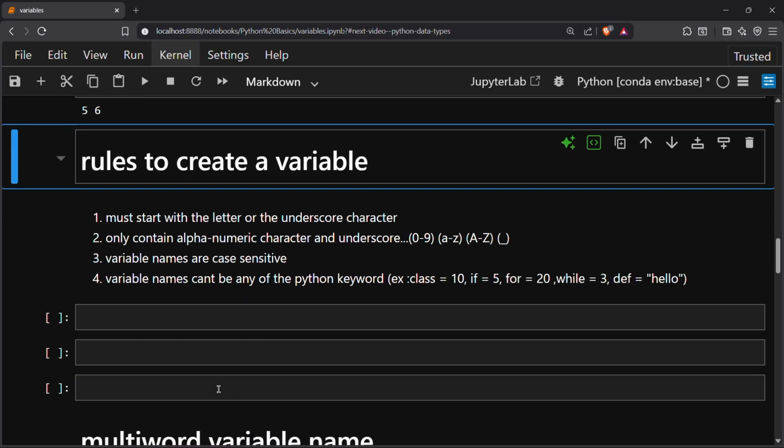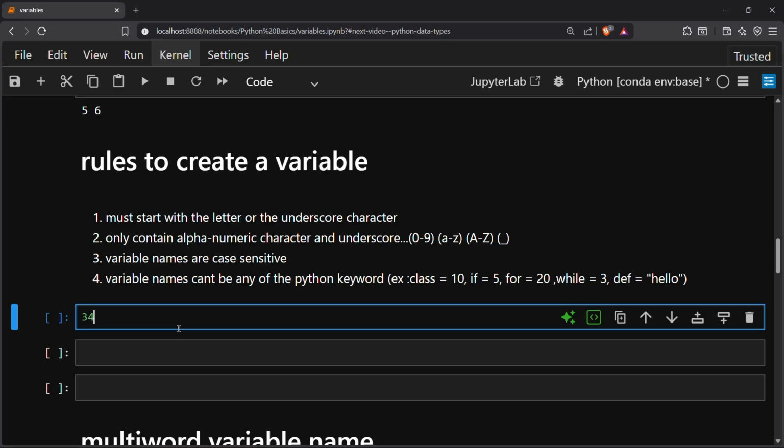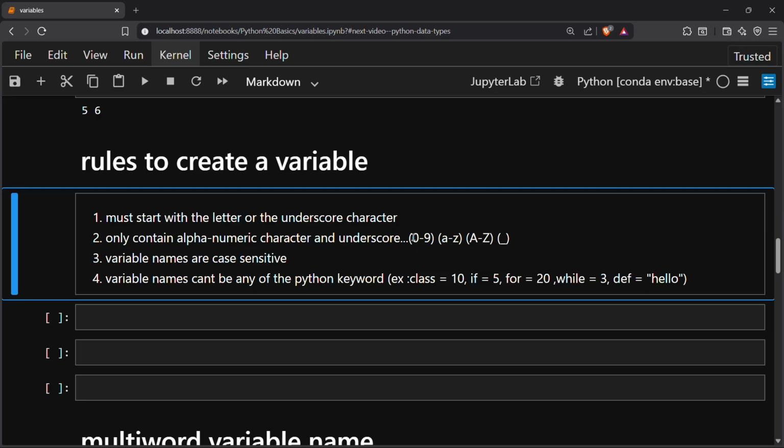So there are some rules to create a variable. It must start with a letter or underscore character. We can't start with numbers, and it can only contain alphanumeric characters and underscore. We can use only the digits 0 to 9 and A to Z in small and capital, and underscore.